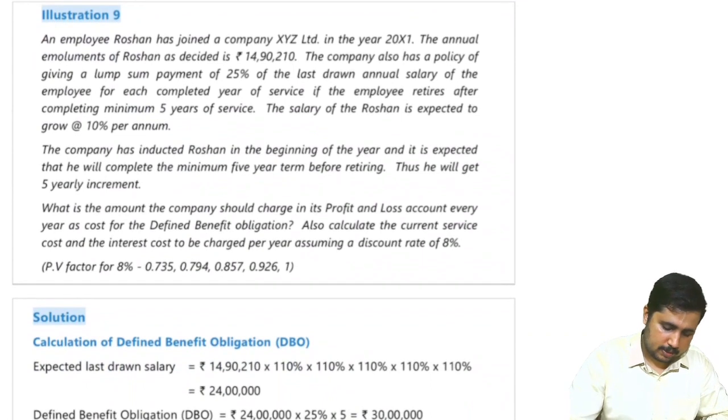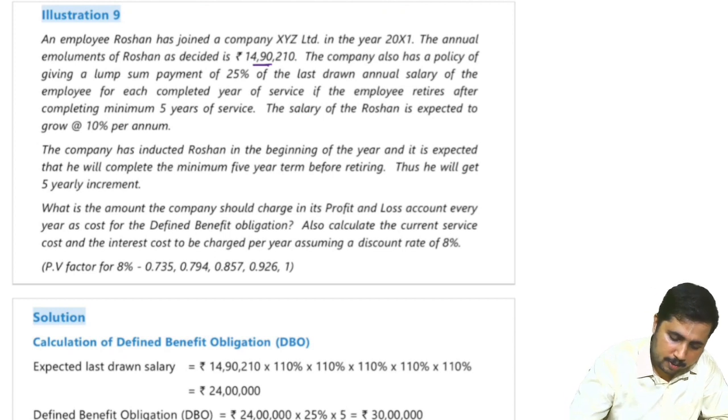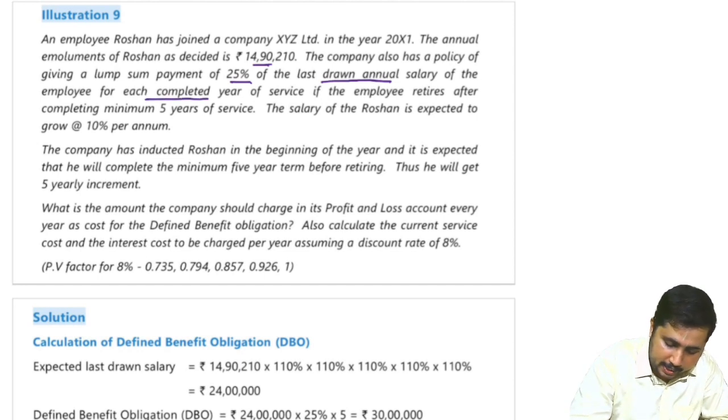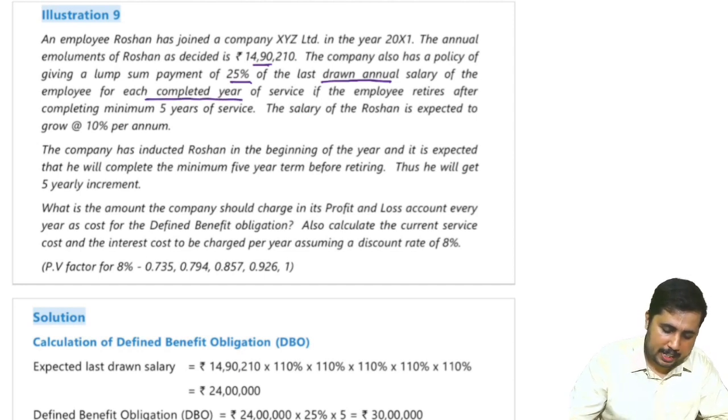Next, the next illustration which we have: an employee Roshan has joined a company XYZ Limited in the year 21. The annual emoluments of Roshan as decided is 1490-210. The company also has a policy of giving a lump sum payment of 25% of last drawn annual salary of the employee for each completed year of service if the employee retires after completing minimum 5 years of service.